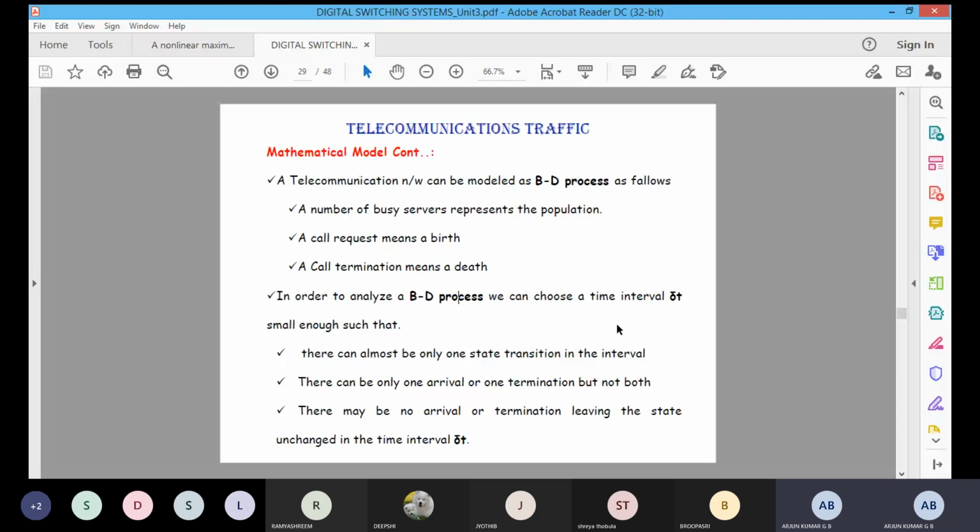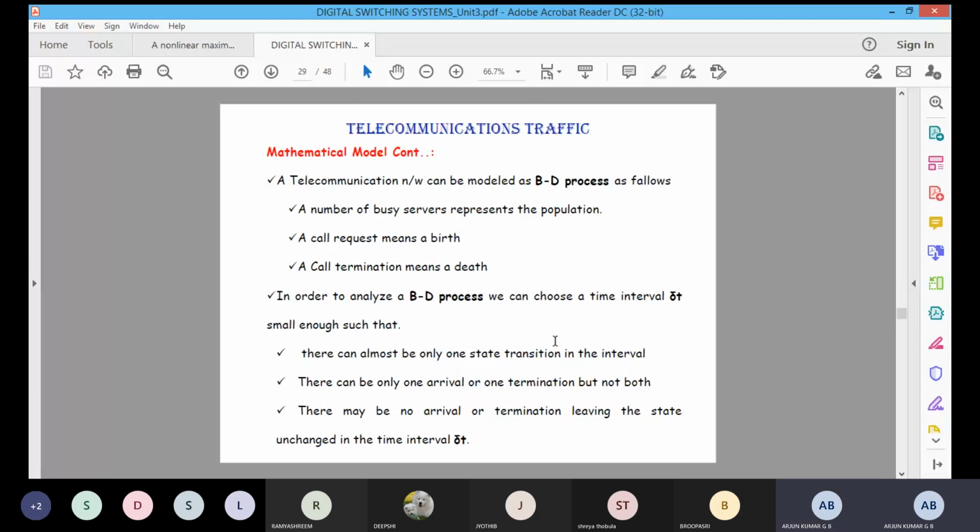In a particular time interval, what happens? Only one transition will happen. We can remember these things by doing this analysis. In a very small interval of time, this process will happen, and only one state transition will happen in an interval. Only one state will appear in a particular time duration. It may be an arrival or it may be a termination, but not both.